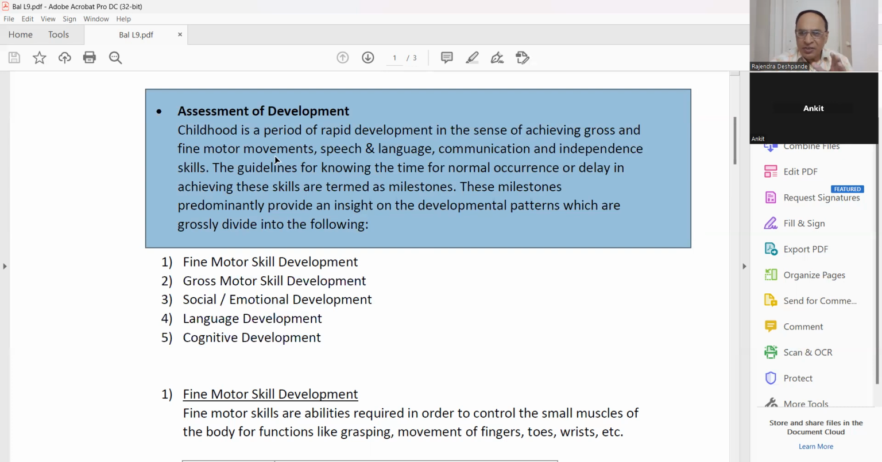In the childhood, there is rapid development in the sense of achieving gross and fine motor movements, speech development, language development, communication development, and independence skills. The guidelines are for knowing the time of normal occurrence, whether it is normal or anything is delayed. This phrase is important. I write it down.